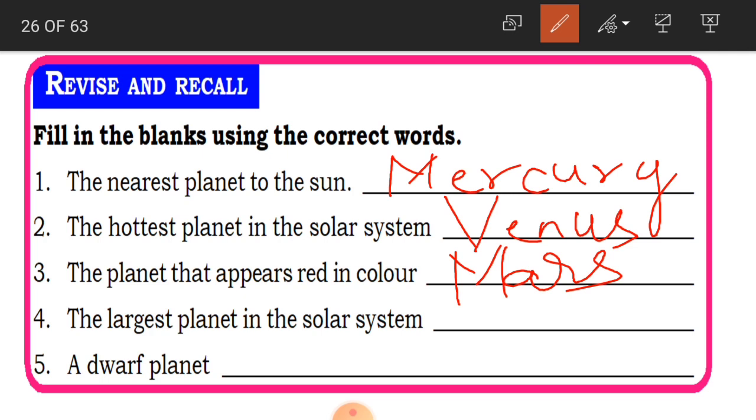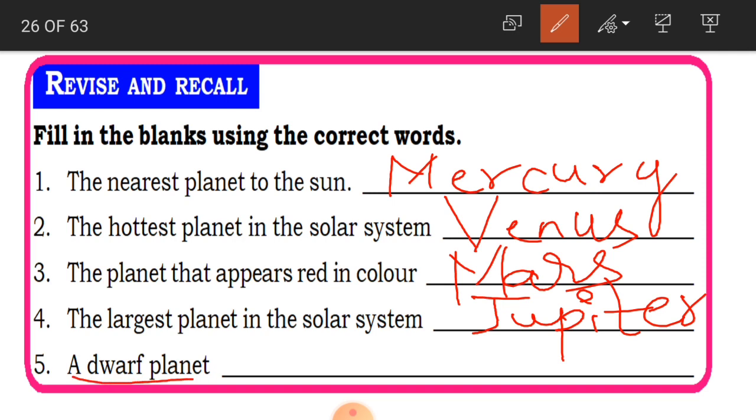Okay, M-A-R-S, Mars. And the largest planet in the solar system. What is the largest planet, children? And it has got 67 moons around it. Jupiter. This is nothing but Jupiter. And you have one more record also for this planet. What is this? Fastest spinning planet. It spins very fast, so that it is surrounded by the clouds. So this is the specialty of Jupiter.